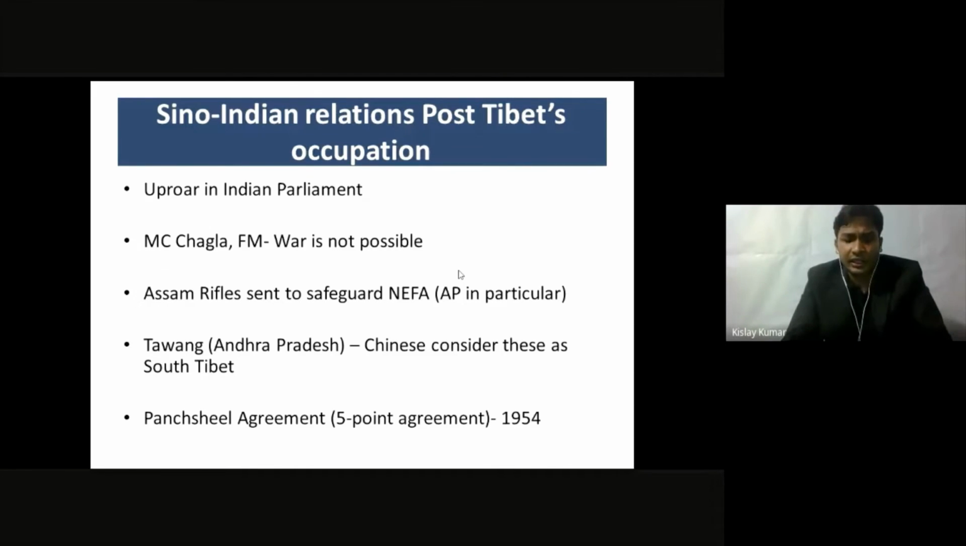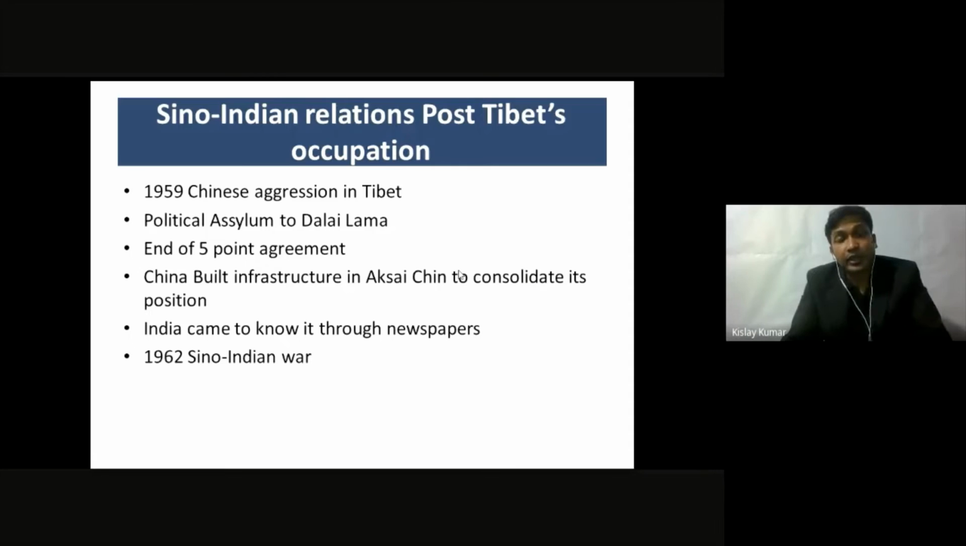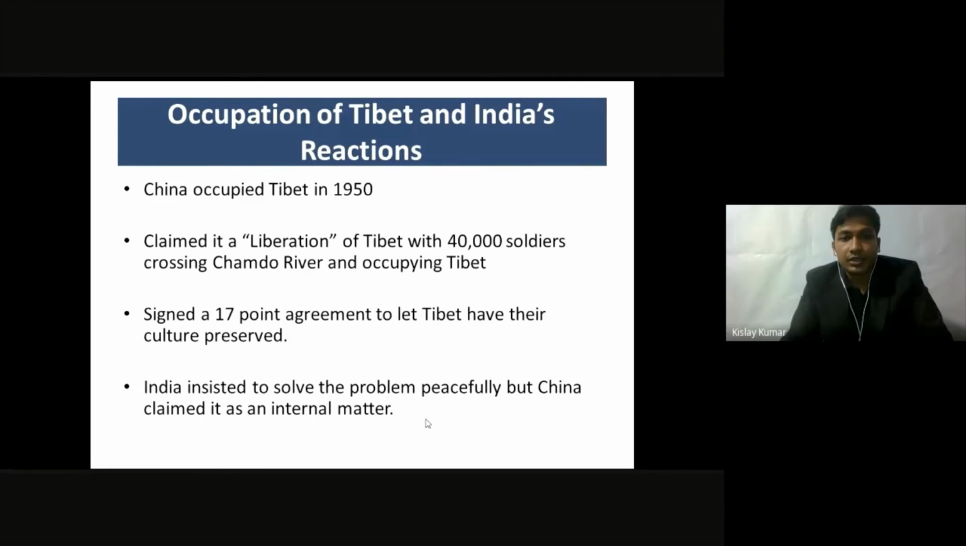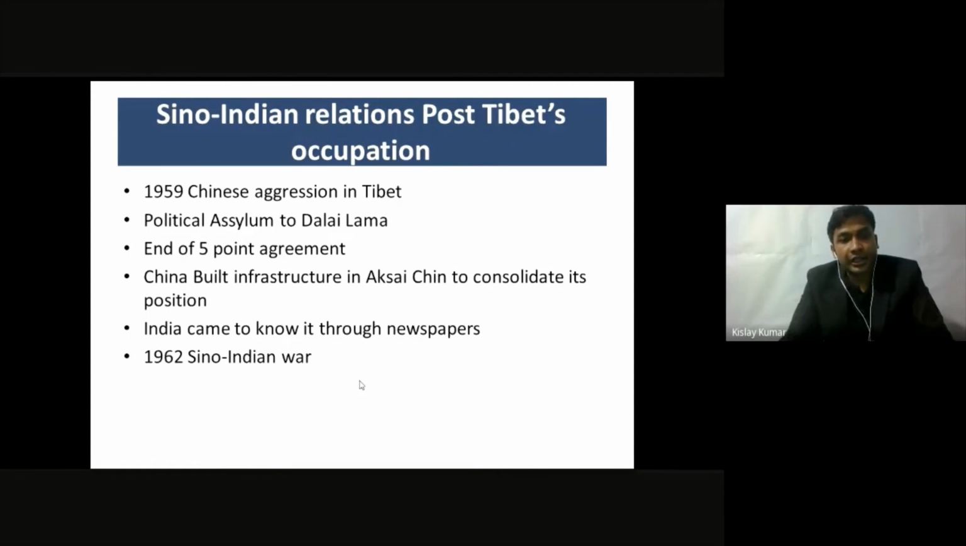Under this agreement, there were 5 points which basically entailed peaceful relations, peaceful coexistence, and no interference of one country into another country's internal and domestic affairs. So this was the main point. But when India gave political asylum to the Dalai Lama, China said that you are interfering in our internal issues. The Dalai Lama is a separatist, and you have given him political asylum. This means that you are against the Panchsheel Agreement, the 5-point agreement. So China ended this 5-point agreement.